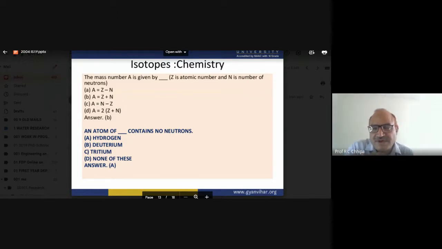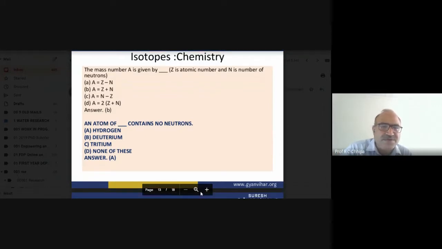Here we have the atomic number. The atomic number is the number of protons, and the number of protons is also equal to the number of electrons. So electron, proton, atomic number, all are the same thing: the atomic number, the number of protons, and the number of electrons. So here the confusion is about the mass number, which is equal to the atomic number plus the number of neutrons.